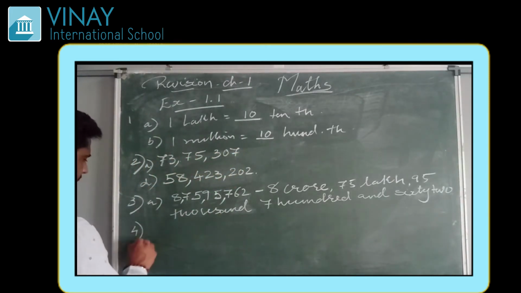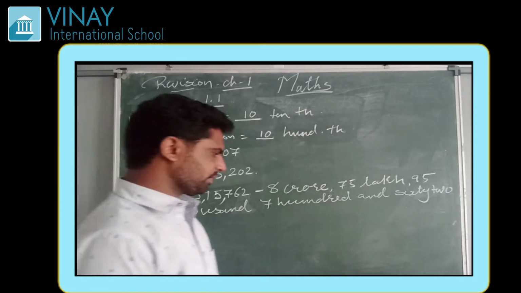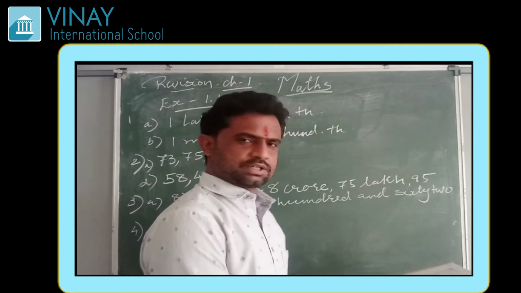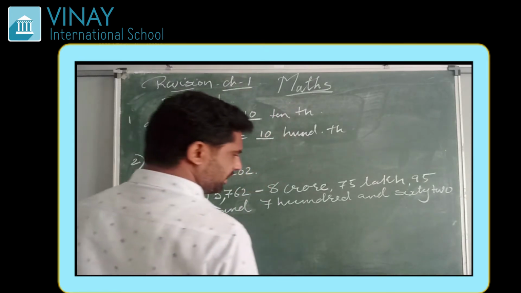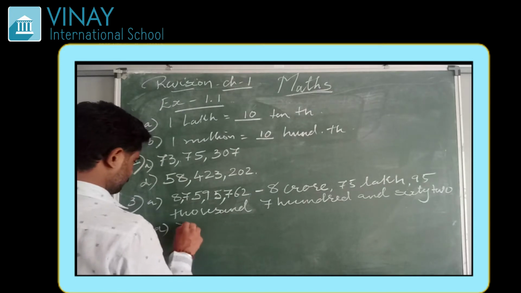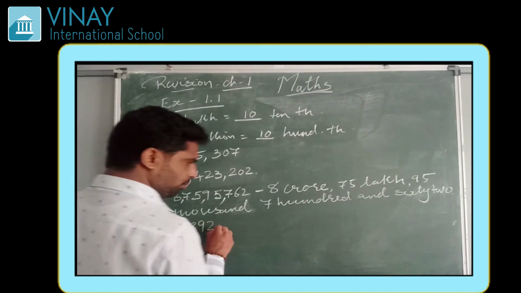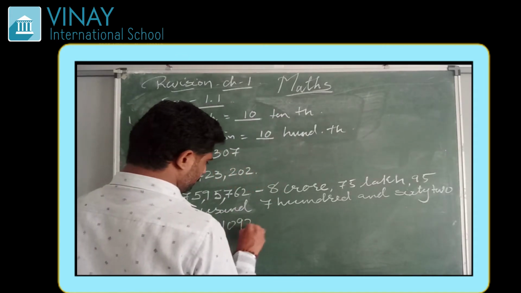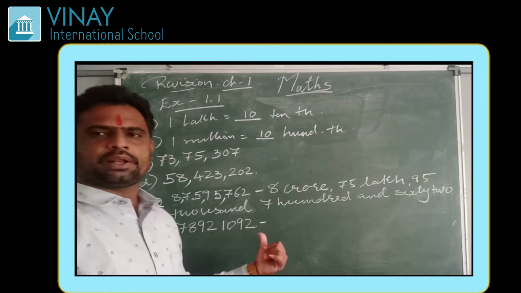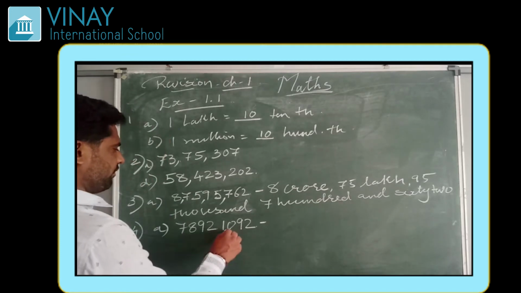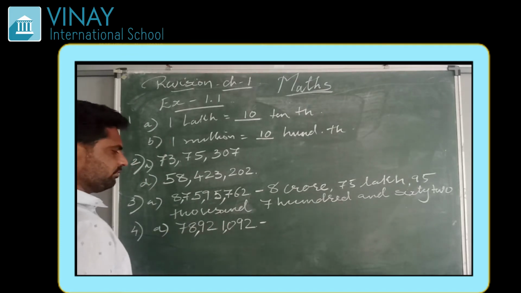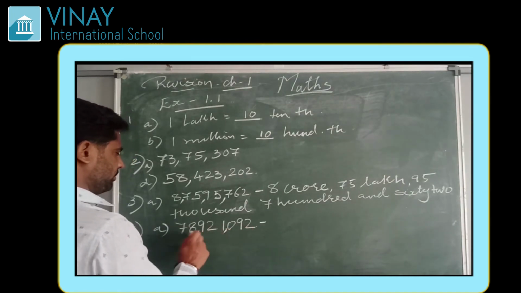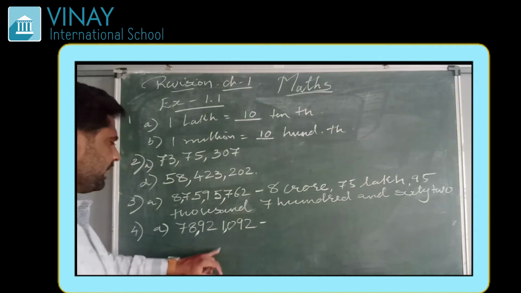Now question number 4A. Insert the comma suitably and write the name according to the international system. The number is 78921092. First we have to write it in the international system, so a comma will come after every 3 digits, beginning from the right hand side. So 1, 2, 3, comma will be here. 1, 2, 3, comma will be here. Like this.